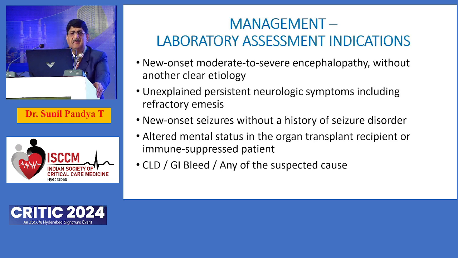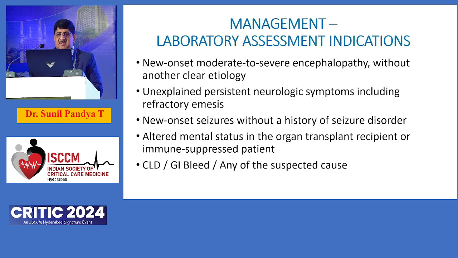So once you know the etiology, how do we assess the patient and what are the laboratory parameters? Again, you need to remember that there can be a lot of sampling artifacts, because to measure ammonia, you require a fresh sample taken from a large vein, easily drawn blood, because if you are squeezing the blood from a small vein, hemolysis itself can cause a pseudo rise in ammonia level.